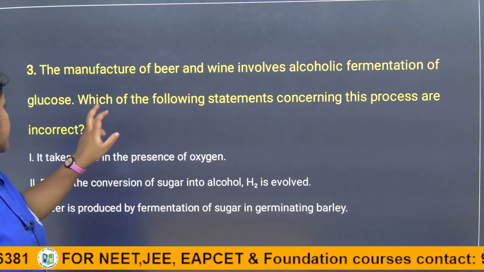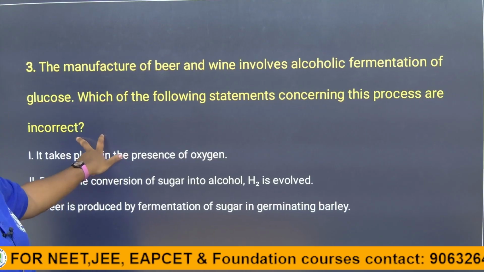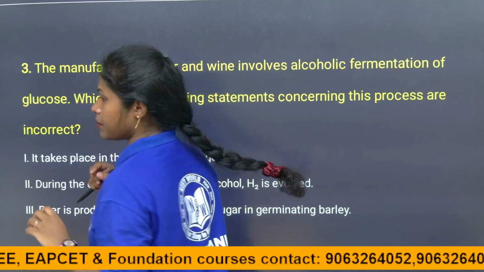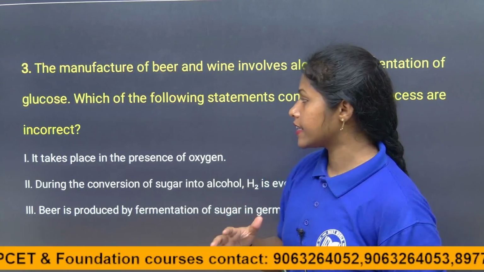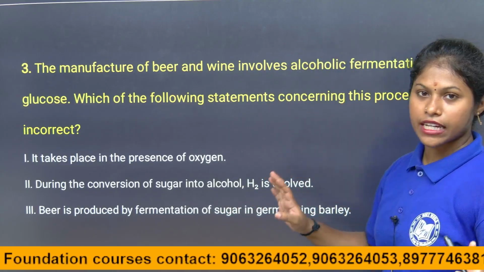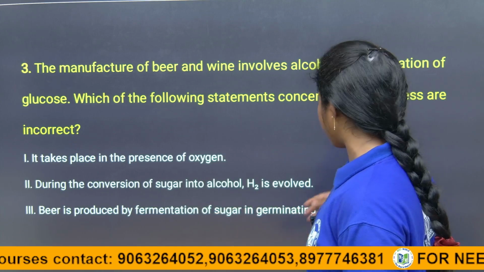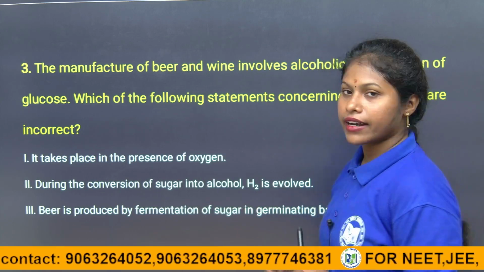They are asking for the incorrect statements. See, children, they are asking for the incorrect statements, right? So 1 and 2 are the incorrect statements according to the given question. Here beer is produced by fermentation of sugar in germinating barley is also a correct statement.